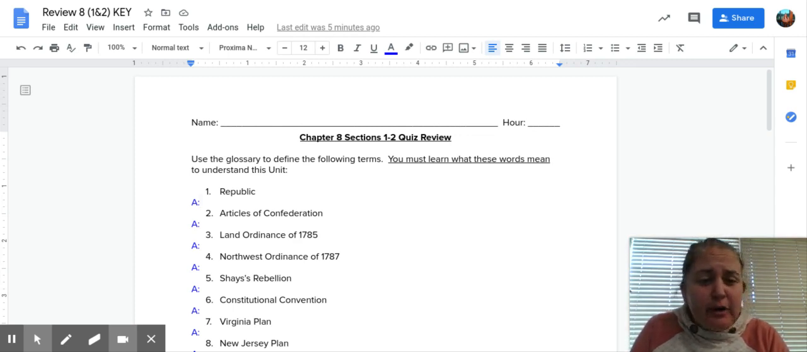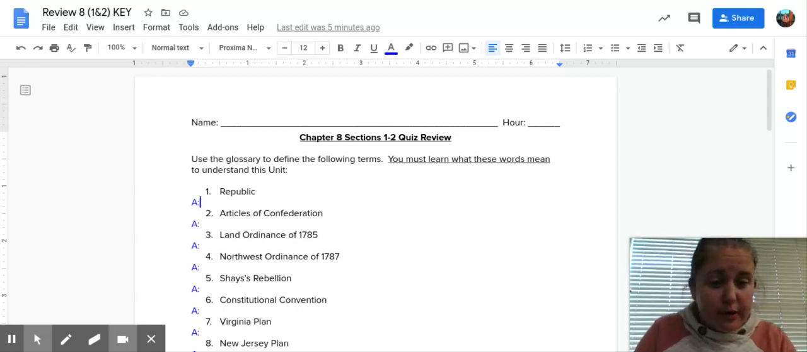All right, so this beginning part should be really easy because it's all definitions, but it's really important that you know what these words mean in order to understand the unit. So you should have all of these definitions memorized.